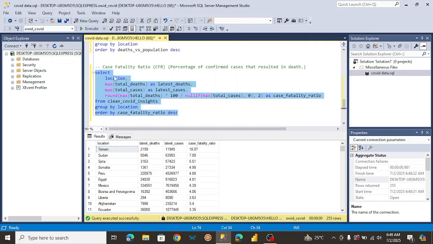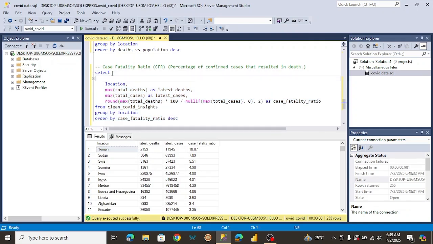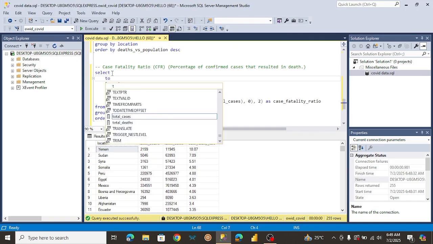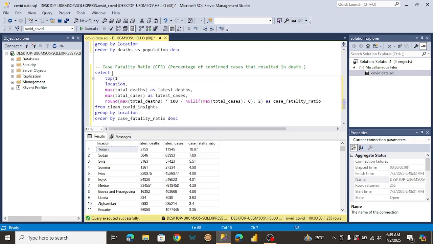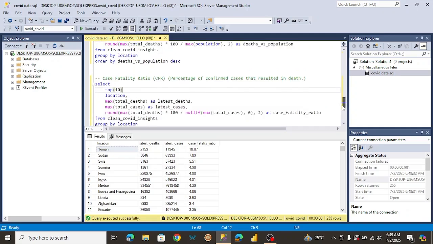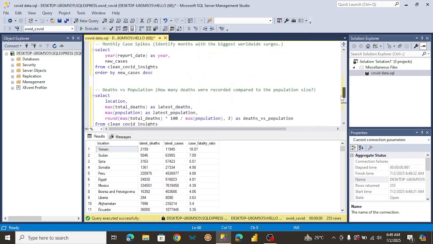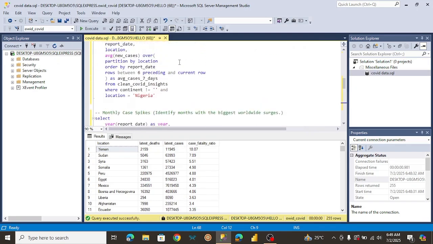So before I wrap this up, we can just make things a little bit cleaner, just to know the top 10 countries that had the highest case fatality ratio. And I think it's also best practice to copy and paste where continent is not equal to blank, just to get rid of the locations we don't need, if you know what I mean.